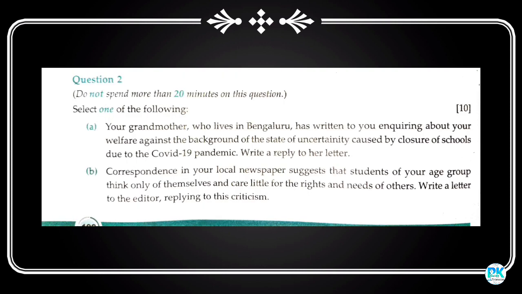Now the letter writing. Here, the first one is a kind of informal letter where you're writing a letter to your grandmother who has once asked about your welfare during the COVID-19 pandemic and you're writing a reply to her letter. And the second one is that a local newspaper suggests that students of your age group think only of themselves and care little for the rights and the needs of others. Write a letter to the editor replying to this criticism. Okay.